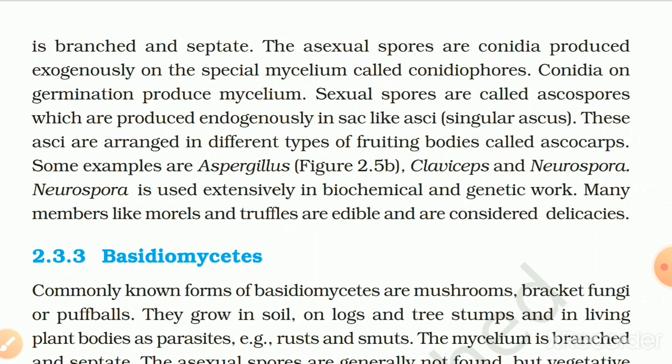Sexual spores are called ascospores, which are produced endogenously in sac-like asci, singular ascus. These asci are arranged in different types of fruiting body called ascocarps. Some examples are Aspergillus, figure 2.5b, Claviceps, and Neurospora. Neurospora is used extensively in biochemical and genetic work. Many members like morels and truffles are edible and are considered delicacies.